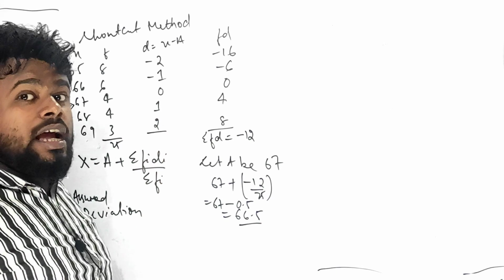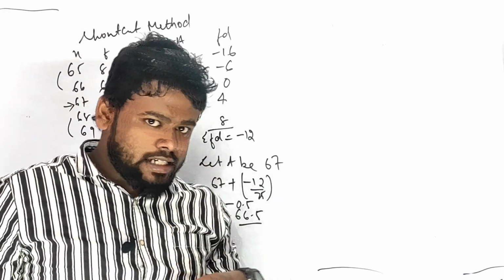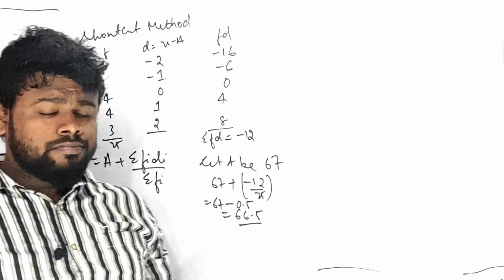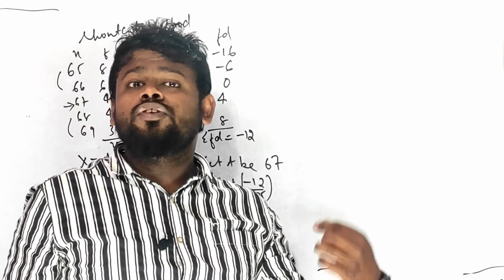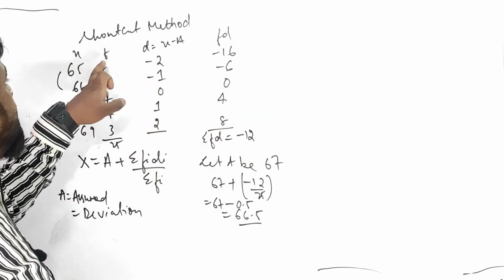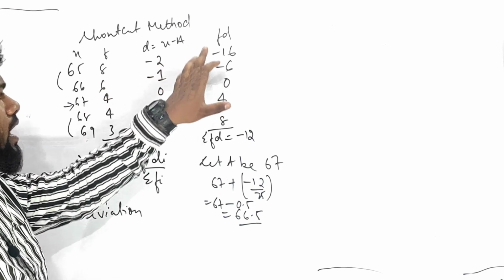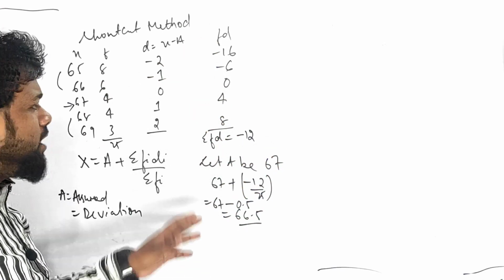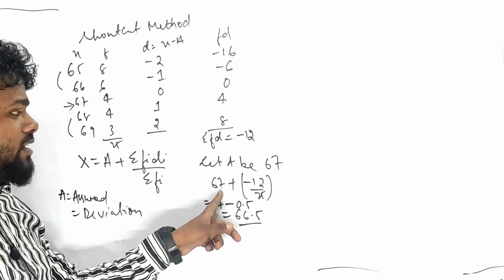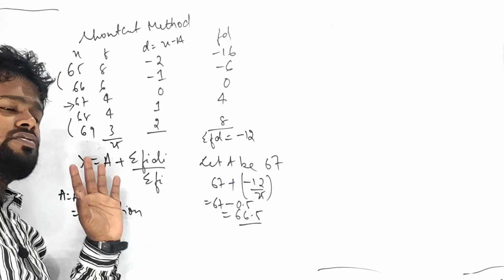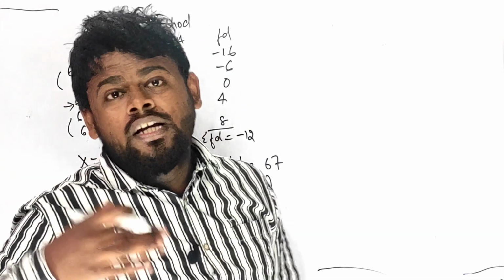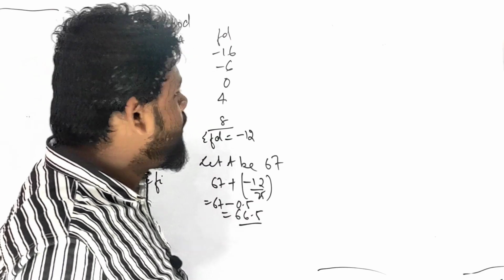Then after fd, how you have done in case of direct method? Summation of fx equals to fx, in which here you have to do fd. d stands for deviation. f into d, 8 गुना 16 कुछ इस प्रकार का मिला के minus 12 मिला. Then after a plus assume mean, 67 plus minus 12 upon 25 is equal to 66.15. Is it clear everyone? Step deviation I am omitting because this time you have no use.